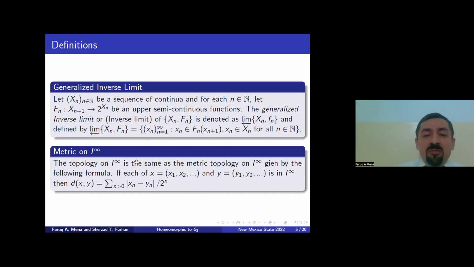Generalized inverse limit: if we have a sequence of continua and each f_n is an upper semi-continuous function, we define the generalized inverse limit space as the set of points where x_n belongs to f_n(x_{n+1}) for each n. A metric on the space is given by d(x,y) equal to the summation of |x_n minus y_n| over 2 to the power n.